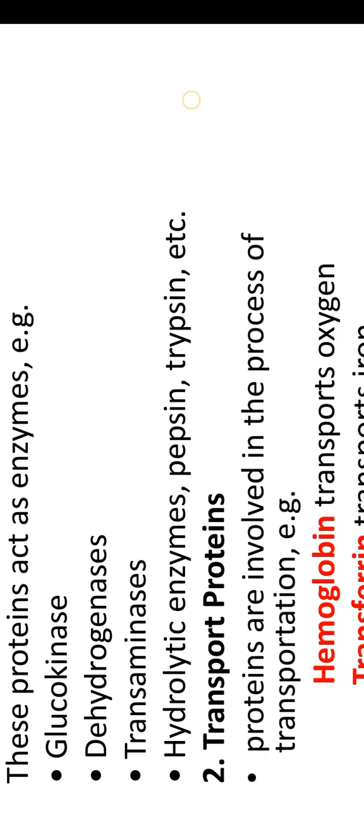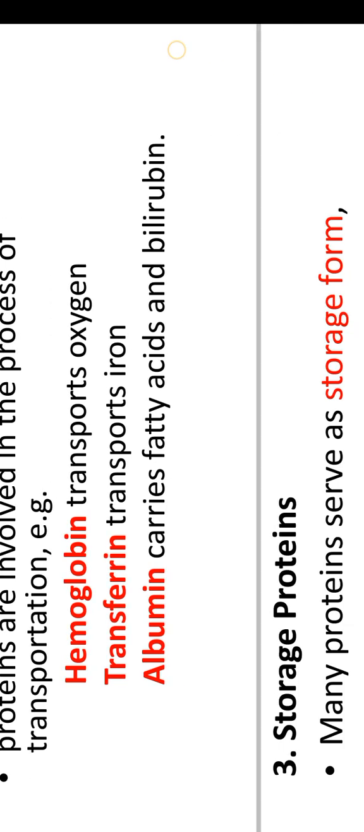Next we see the transport proteins. These proteins are involved in the process of transportation. That means they transport chemical substances from one area to another. For example, hemoglobin transports oxygen and carbon dioxide, commonly the transport of gases. Next, transferrin transports iron, and albumin carries fatty acids and bilirubin.